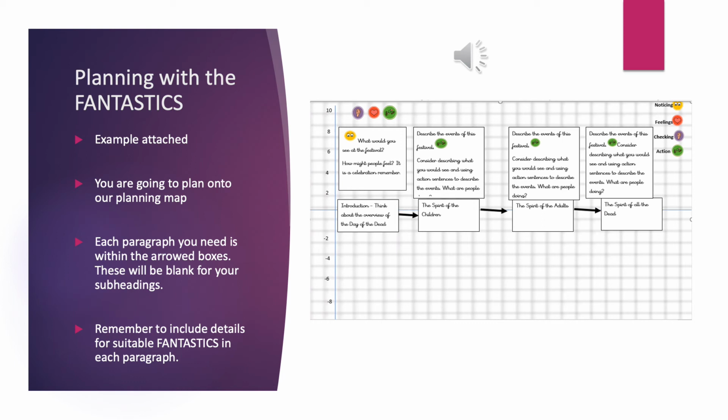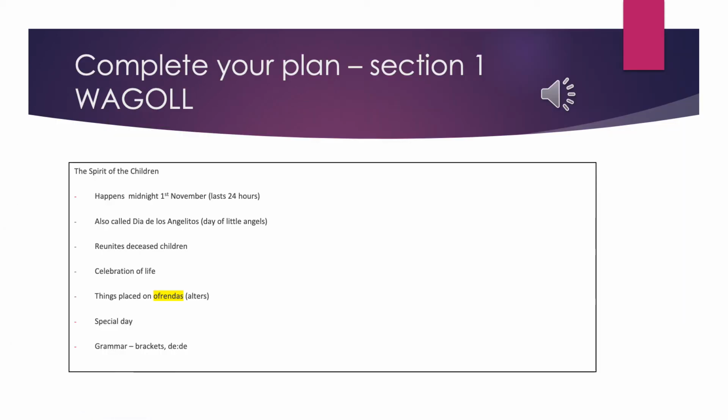And then I put on the symbols just to remind you of which sentence types you're going to be focusing on. And the boxes above give a little bit of a prompt for what you need to add. So there is this example and then a blank template for you to fill in yourself. So refer back to this if you need any help with your planning today. You will also be using your research sheet as that's where your facts will come from.